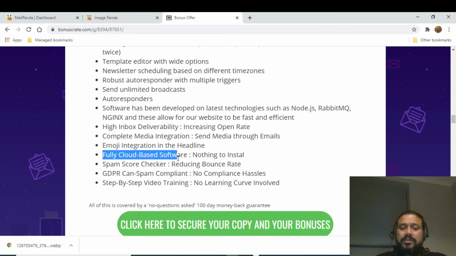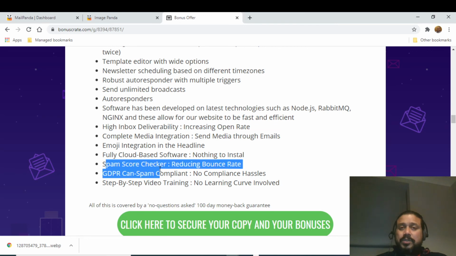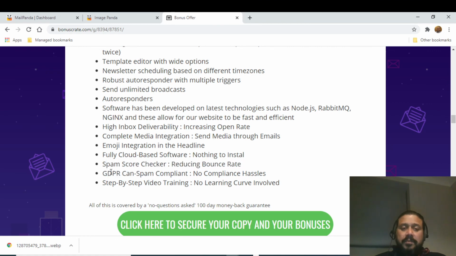People tend to open these more than normal emails with no emojis. It's fully cloud-based software. There is a spam score checker, which is another added advantage. Other autoresponders also have this, but it is GDPR compliant, there are step-by-step training videos, and all of it is covered by a 100 days money back guarantee. Now, guys, that's the pros, and it's a very amazing product. I will strongly recommend it if you're looking to get an autoresponder, and at $19 you're getting a bargain.